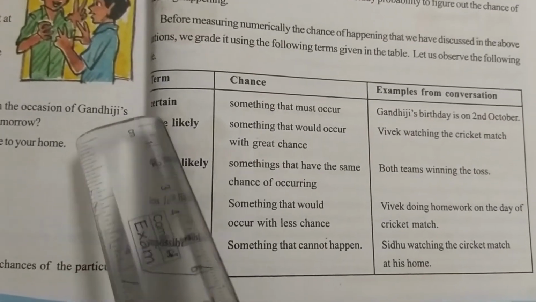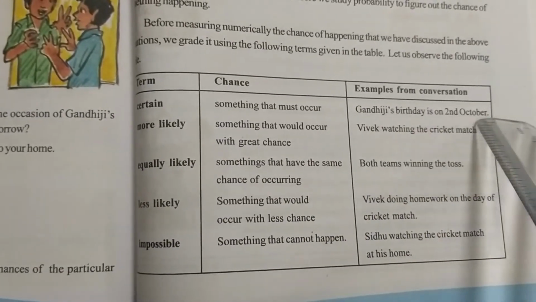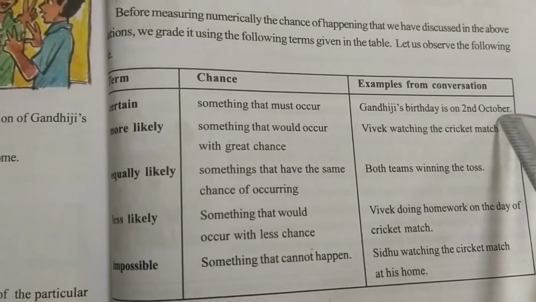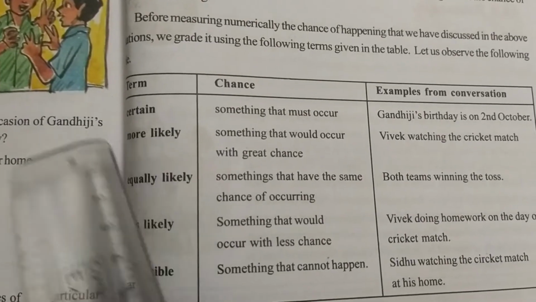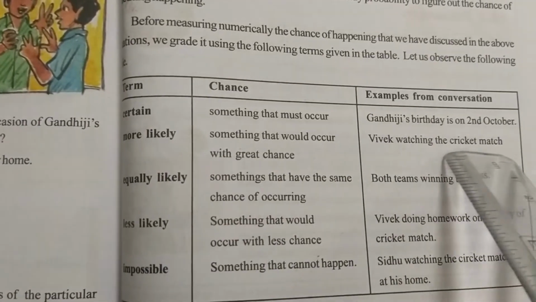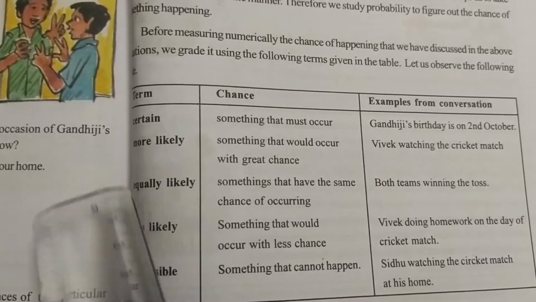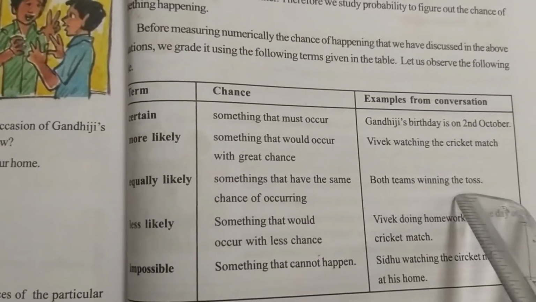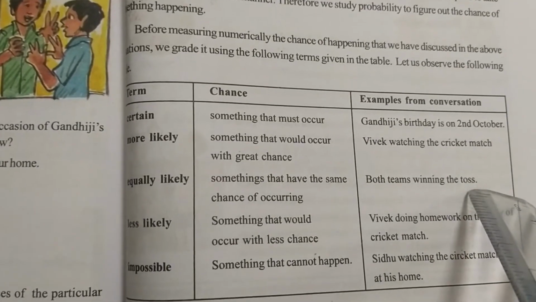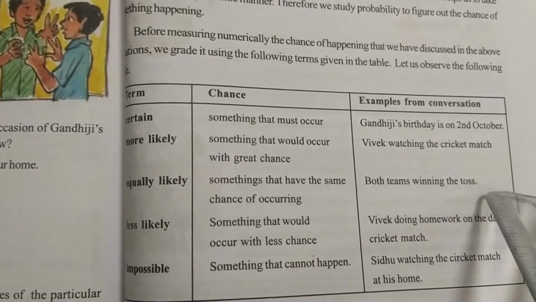So let us discuss an example for certain, that is something that must occur. Gandhiji's birthday is on 2nd October. It is fixed, students. 2nd October is Gandhiji's birthday. For situations like these we take certain. More likely, something that would occur with great chance: Vivek watching the cricket match, that is occurring, hence we take it as more likely. Equally likely: both teams winning the toss, nothing but here the chances of winning the toss are for both teams, not a single team. Both teams can win the toss.